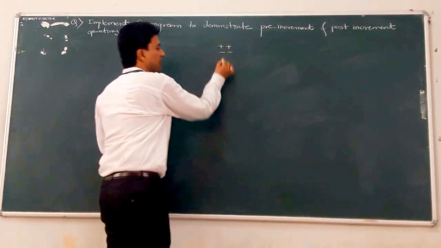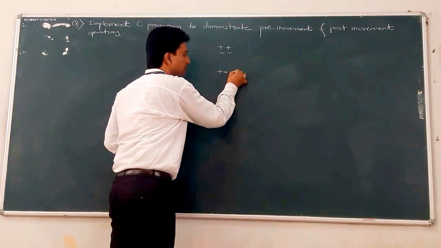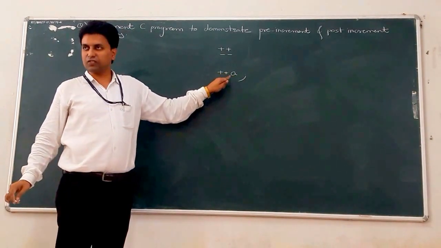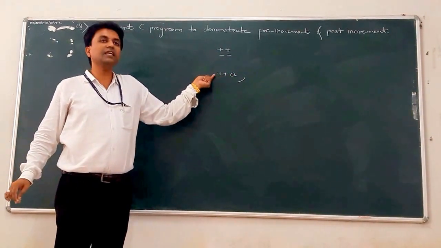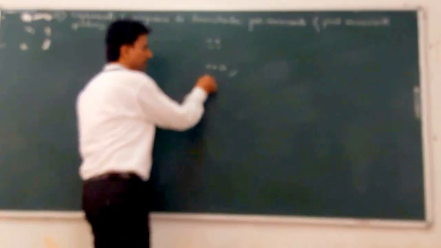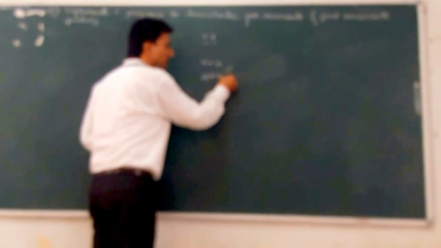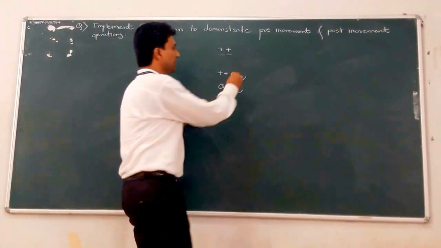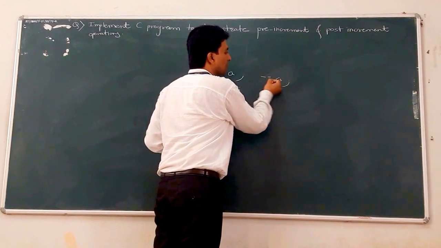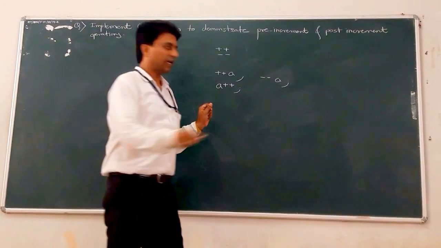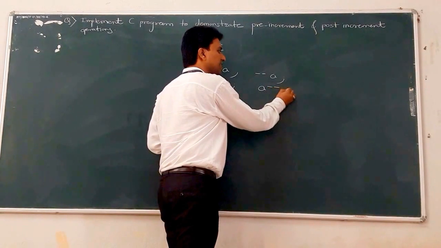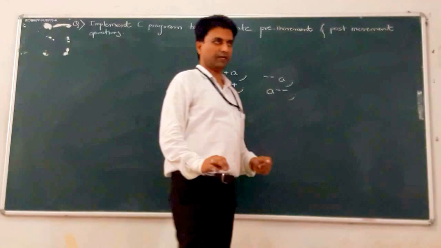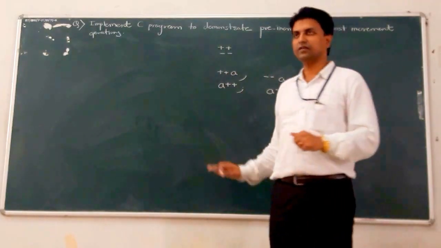If this plus plus operator is before the operand, where A is the operand and before that the plus plus operator is there, then this is called the pre-incremental operator. And if the incremental operator is after the operand, then it is called the post-incremental operator. Similarly, minus minus is called the pre-decremental operator, and if that operator is present after the operand, then it is called the post-decremental operator. Understood?